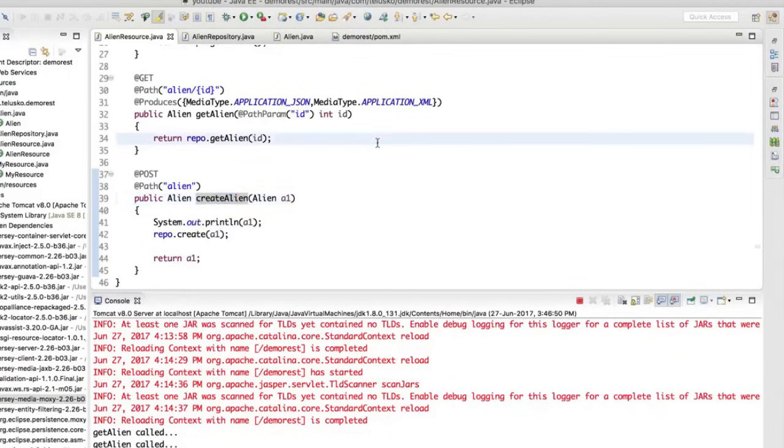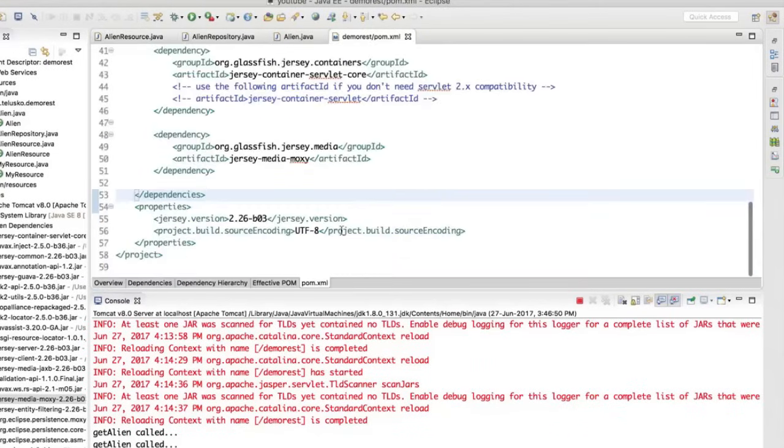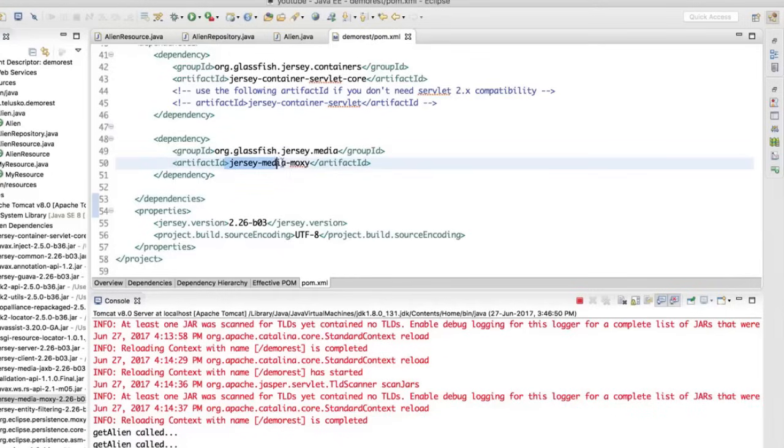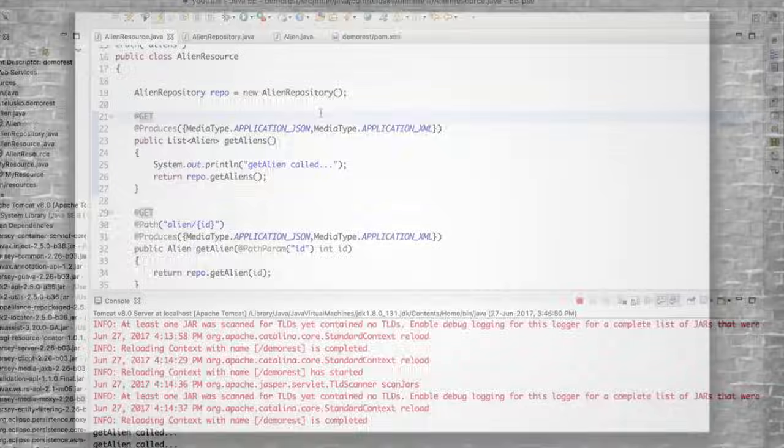Okay. So yeah, that's how you use the JSON format. That's how we use this Jersey Media Moxy. So that's it from this video, where you return the JSON format. And for the further videos, I'll be focusing more on JSON, less on XML, because I love JSON.